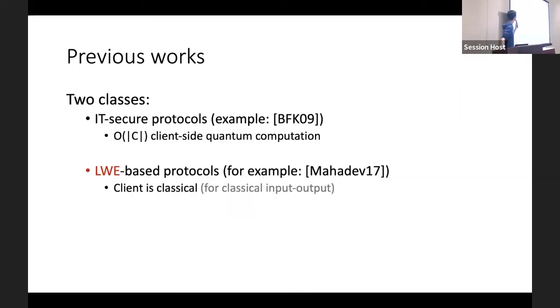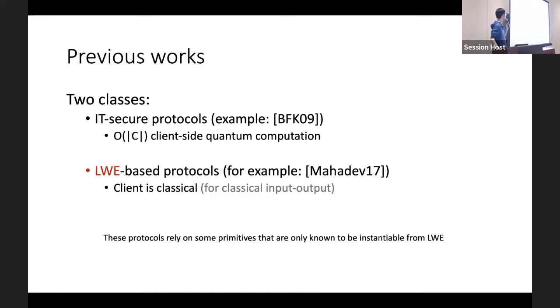And let's go back to the existing work and focus on assumptions. Here, learning with errors is a public key assumption. And this protocol relies on learning with errors because they rely on some primitives that are only known to be constructible from learning with errors. So what if learning with errors is broken? And could we design protocols that have many possible instantiations?